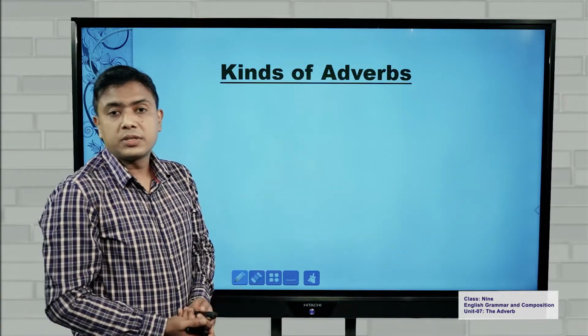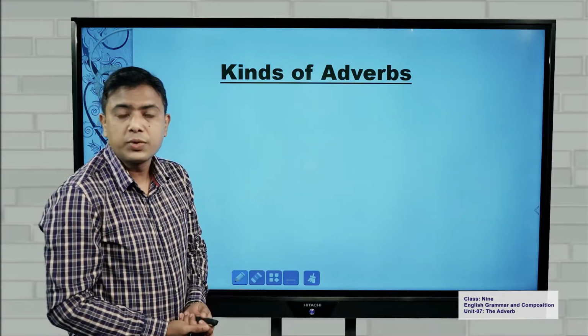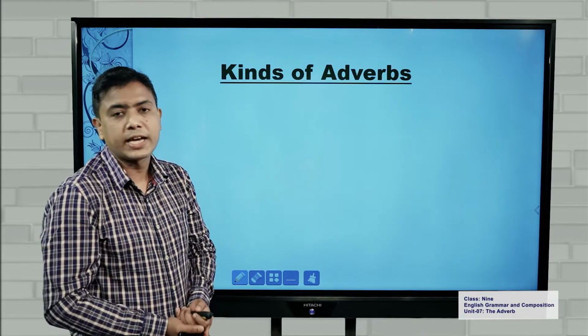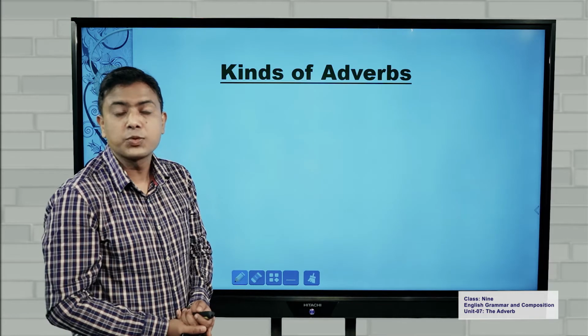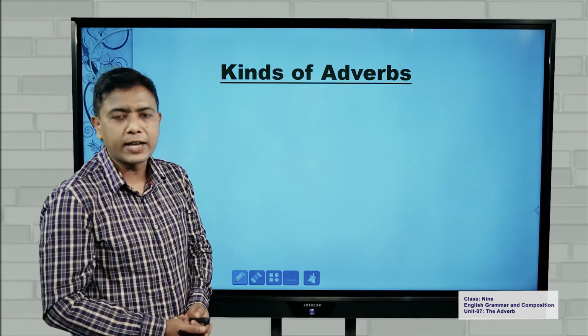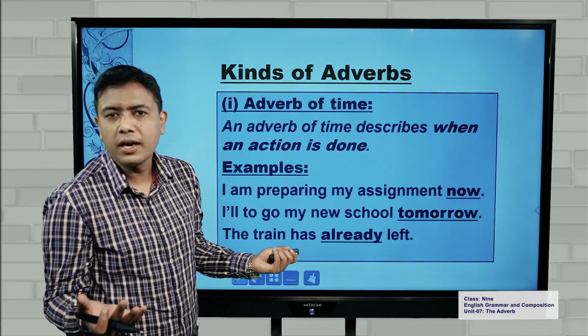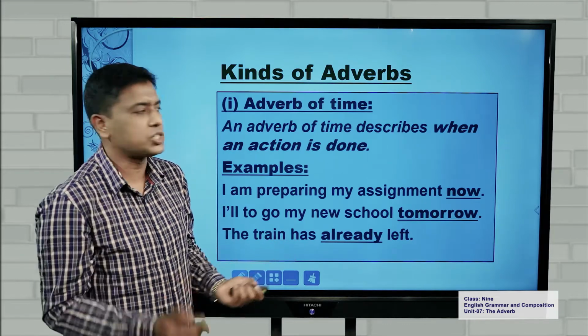Let us learn the kinds of adverbs. Now, in adverb, there are many kinds, but today we are going to cover those kinds which are going to be very useful for your academic life. Let us start one by one. The first one, adverb of time. You can understand that it deals with time. It deals with the when question.